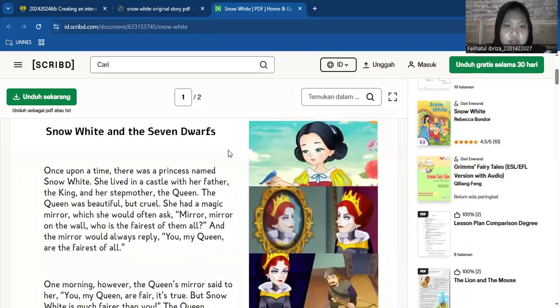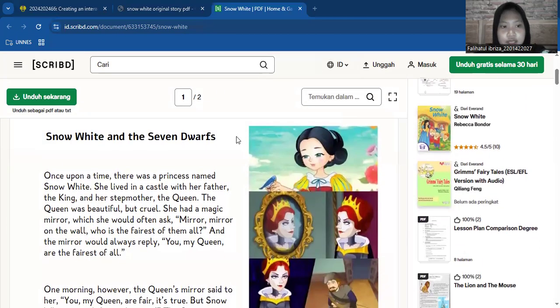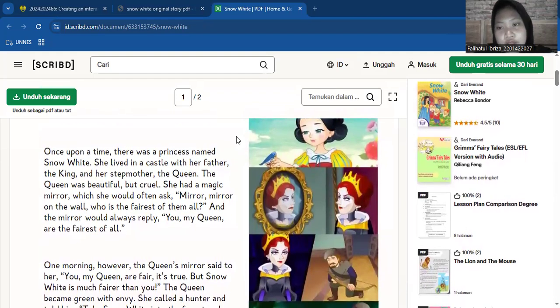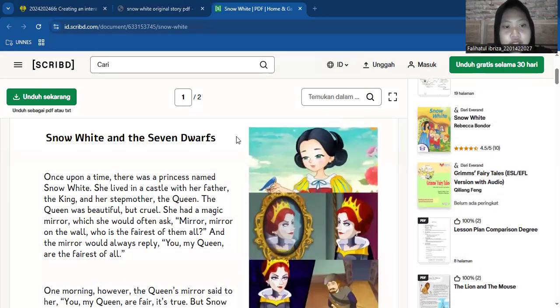This one is Snow White and the Seven Dwarfs. I will read and you listen, yeah.